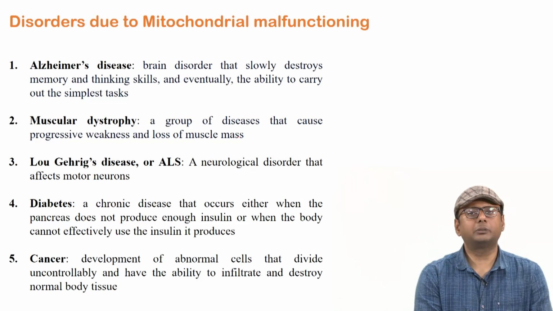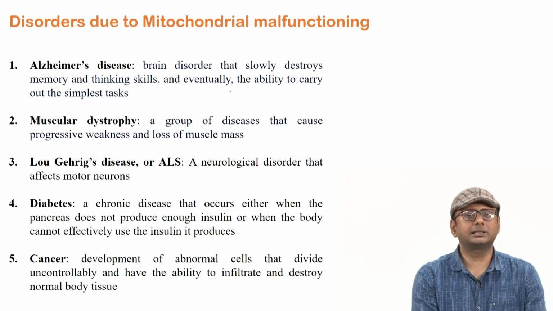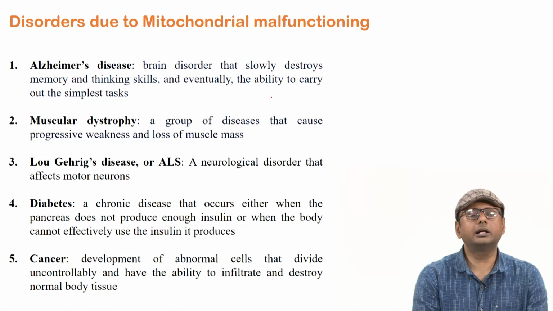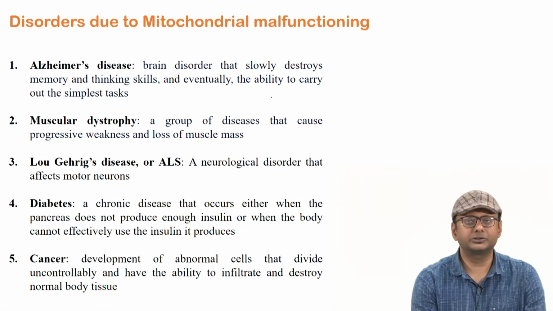So what are the different types of mitochondrial disease? You just remember that all the diseases we will discuss, like Alzheimer's, muscular dystrophy, diabetes, can be caused by other dysfunctions also, right. So many other dysfunctions can cause this type of disease, but if mitochondrial dysfunction happens, this type of disease can happen too. So there might be multiple causes, but mitochondrial dysfunction is one of the important causes, right.